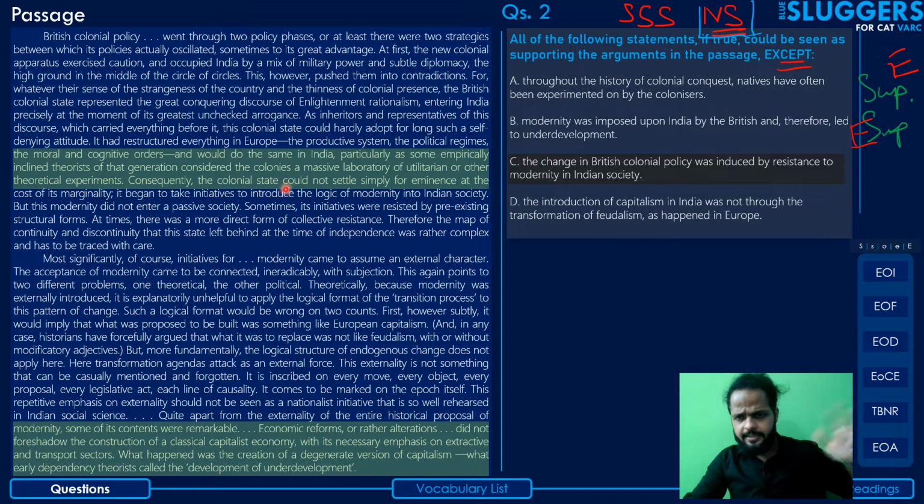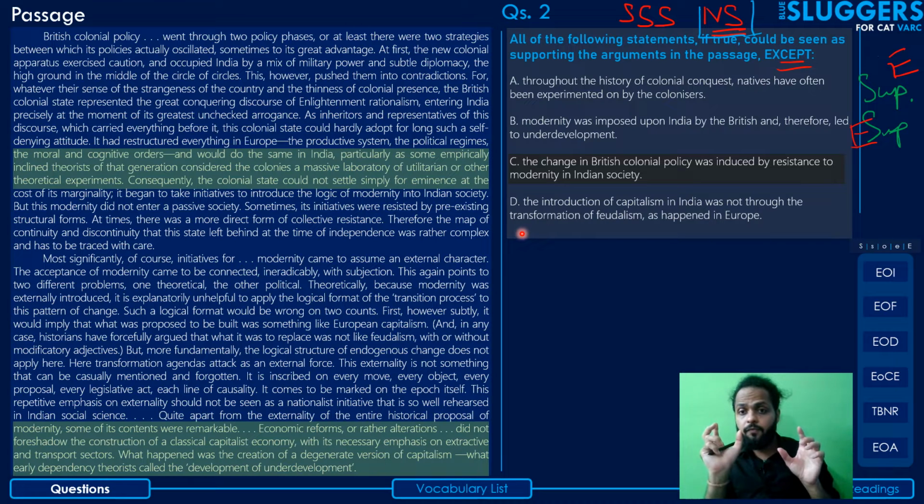So this change, according to the author, was because the British themselves felt marginalized because of their own modernity, because they were representatives of the great colonial discourse, not because there was some sort of resistance to modernity in Indian society. Now, this is not to say that there was no resistance to modernity in the Indian society. There was resistance. In fact, the author has noted that once they started imposing this modernity as an external factor, there was some resistance from the Indian society, right?